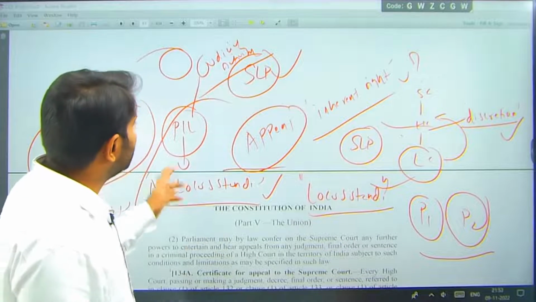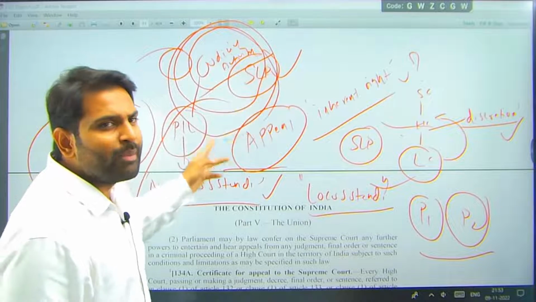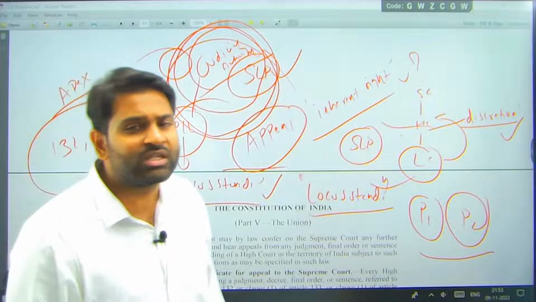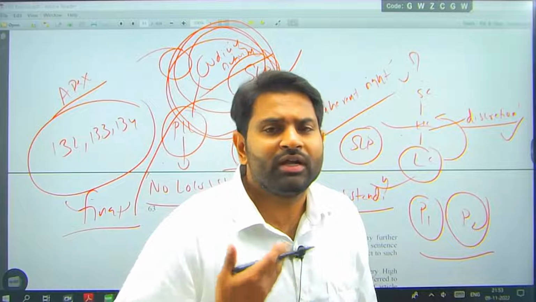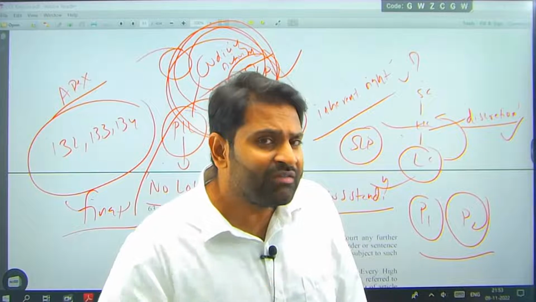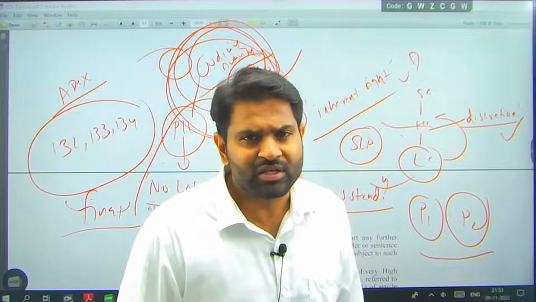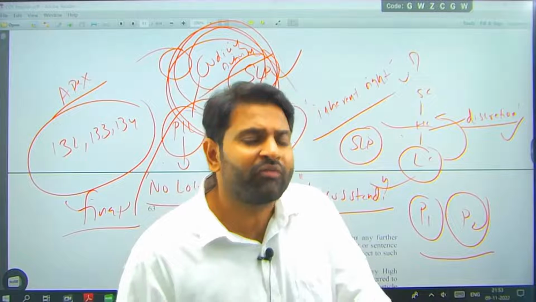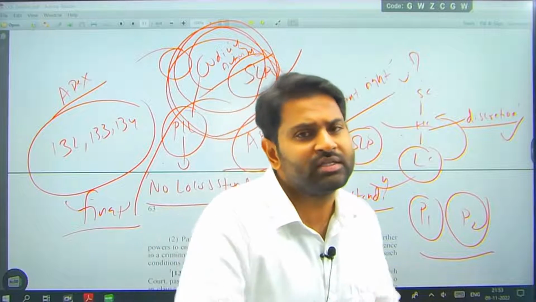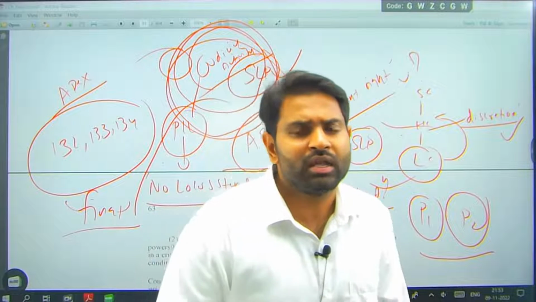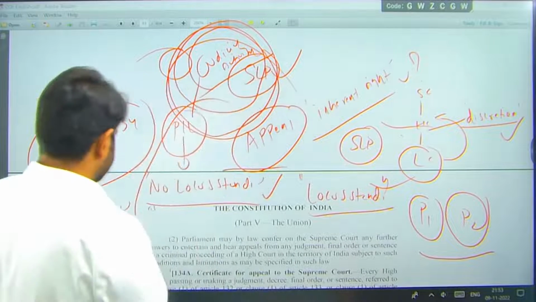So we can understand it is activism, that is called judicial activism. When the judiciary becomes hyperactive and works for the welfare of the people, which is the duty of the parliament, and which it is not doing, then we call it judicial activism. But if judicial activism becomes excessive and is not useful to people, that is called judicial overreach. Judicial overreach is where the judiciary steps out of its own domain and gets into the domains of the legislature and executive and does their duty. Remember the words judicial activism and judicial overreach. There is a thin line of difference between them.